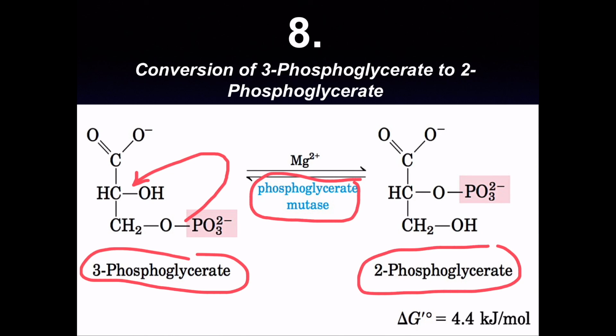As you can see, the phosphate is shifted to the second carbon. That's why there is a change in the position of the phosphate, and that's why the enzyme is called mutase. It is changing the position. So this is a reversible step. We have got the intermediate 2-phosphoglycerate. Again consider, very important, two molecules of 3-phosphoglycerate will give us two molecules of 2-phosphoglycerate.